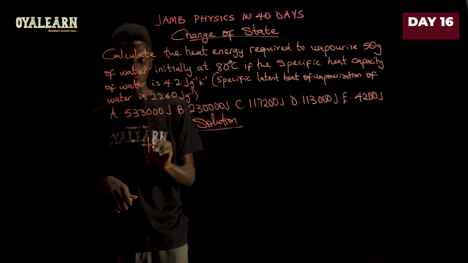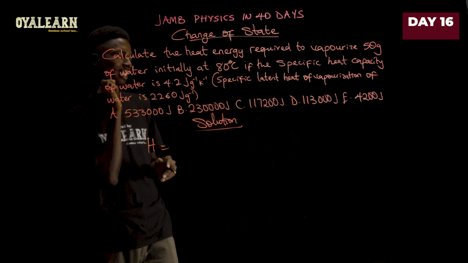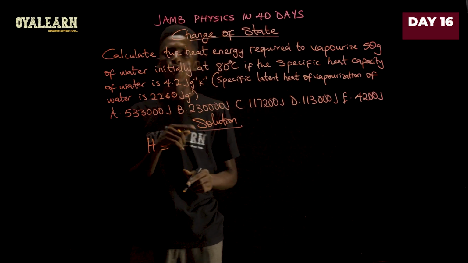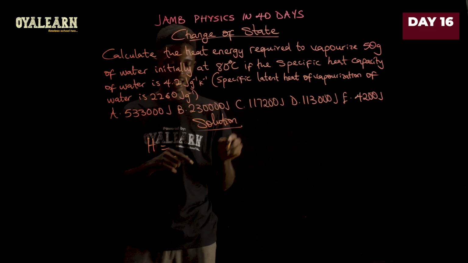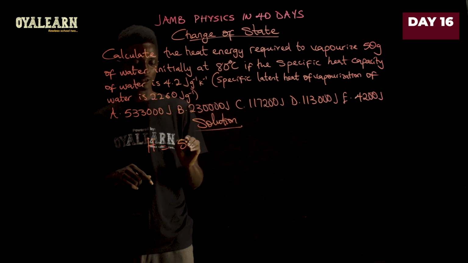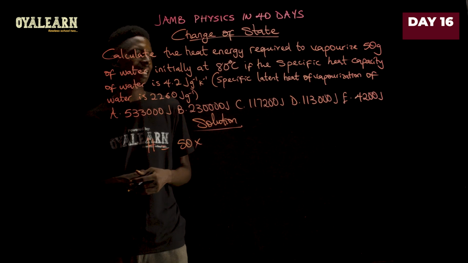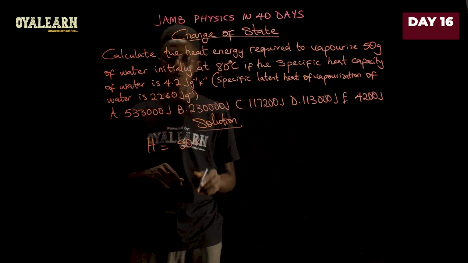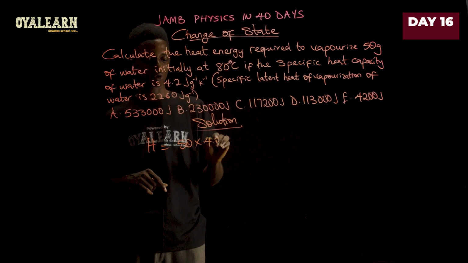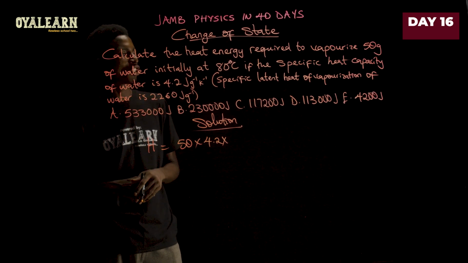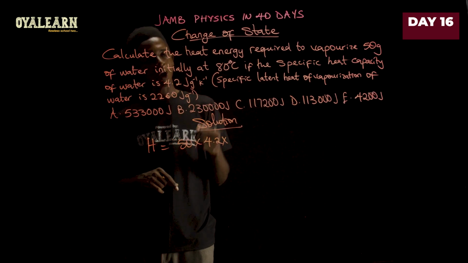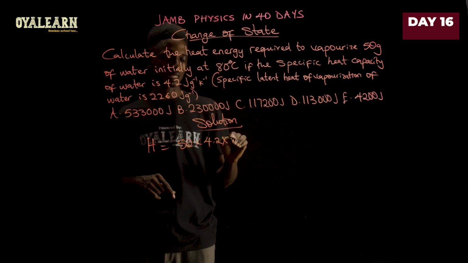So the total heat required is going to be, first, the heat required to raise the temperature of water to 100 degrees, and that will be the mass, which is 50, multiplied by the specific heat capacity of water, which is 4.2, multiplied by the change in temperature, 100 minus 80, which gives us 20.